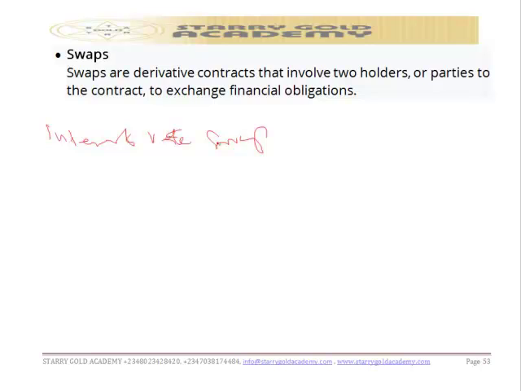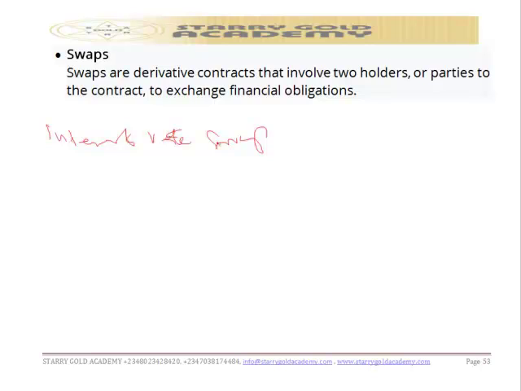So swaps are not traded on exchange. It is over the counter, like the forward. But the need for swap contracts to be customized to suit the needs and requirements of the parties involved is very germane. This swap is never an exchange traded contract, it is over the counter. So swap is a form of forward contract if it is done once. That is, if the exchange of the financial obligation is done once, it's a class of forward contract. But if it becomes serial, that's when it becomes a swap obligation.